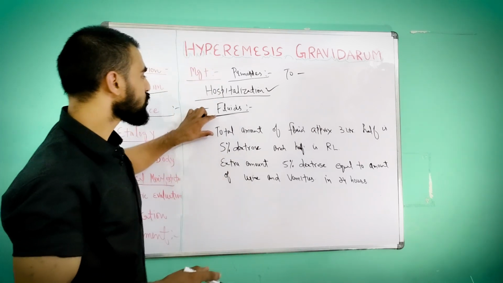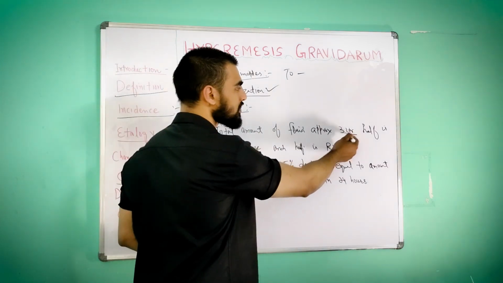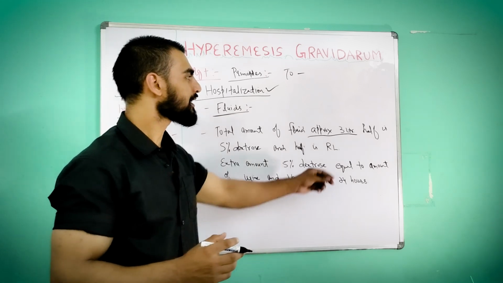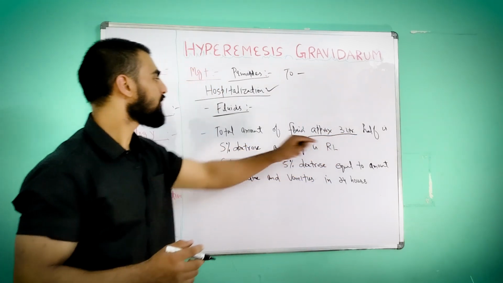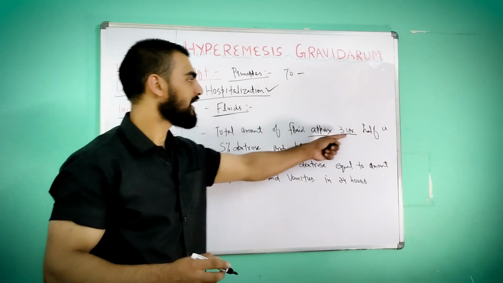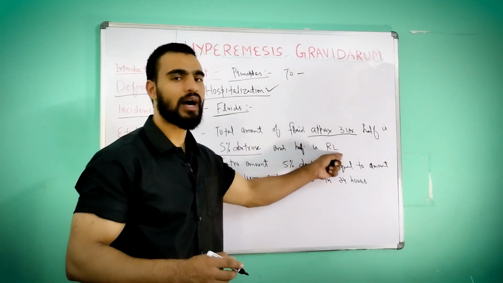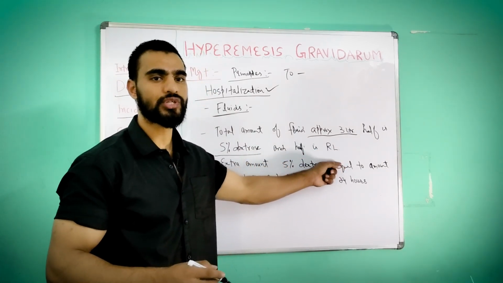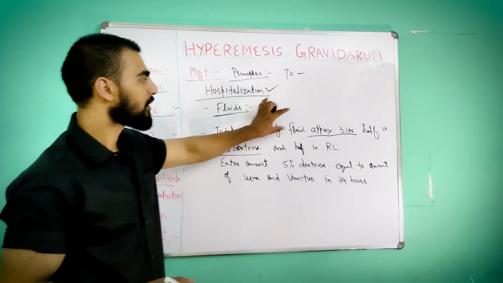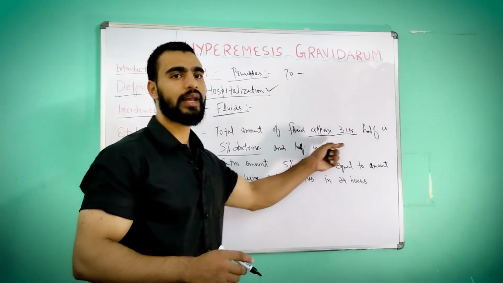And in that case, what is the total amount of fluid we are providing? Approximately 3 liters of fluid to the woman. Among that, half, that means 1.5 liters, we are giving 5% dextrose, and half we are giving RL, Ringer's solution or Ringer lactate solution. So total 3 liters, half 5% dextrose and half Ringer lactate solution.